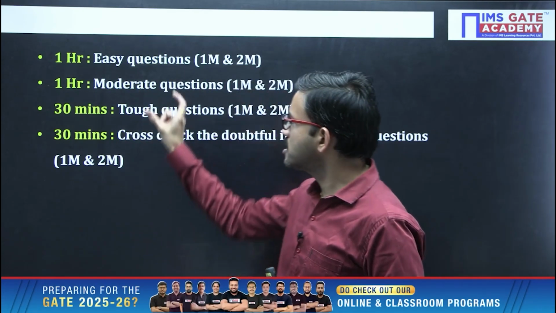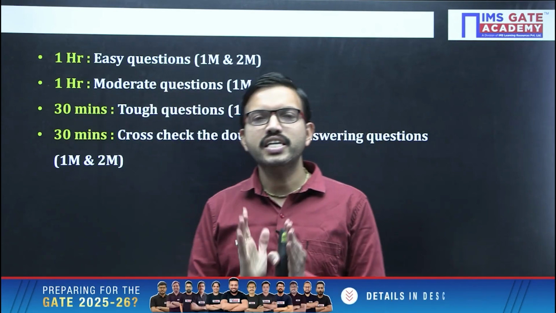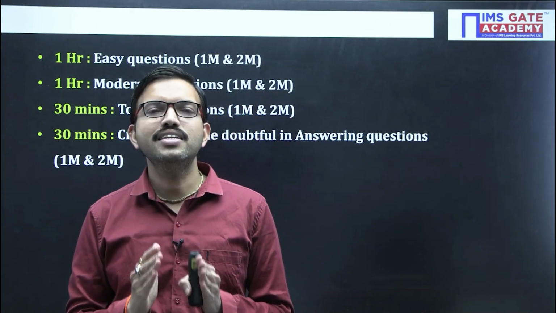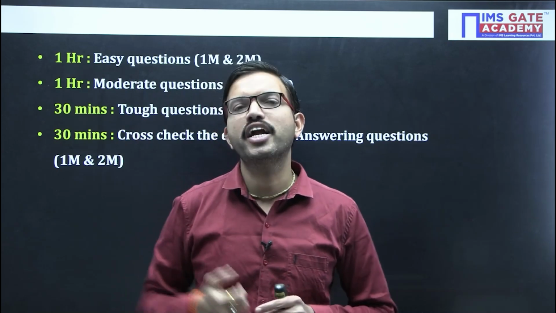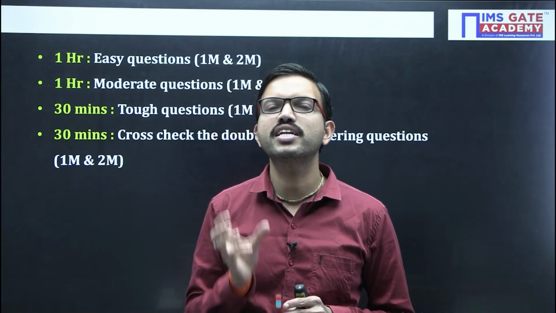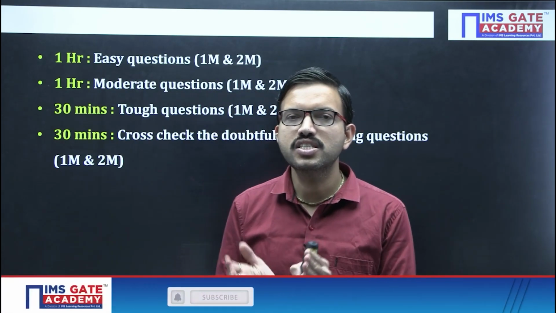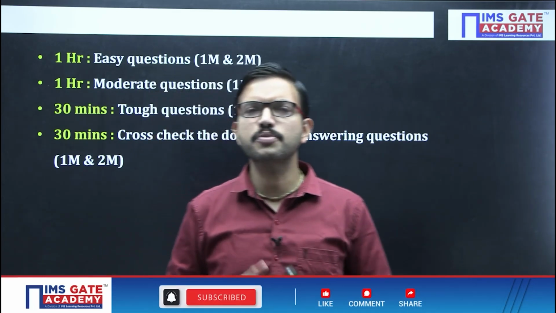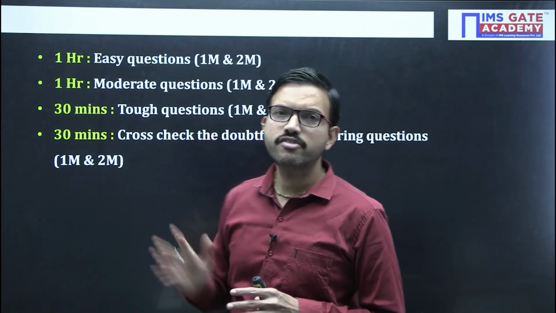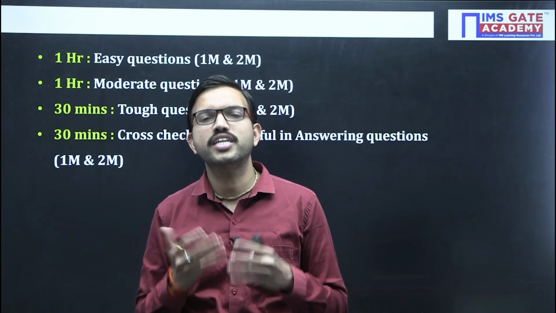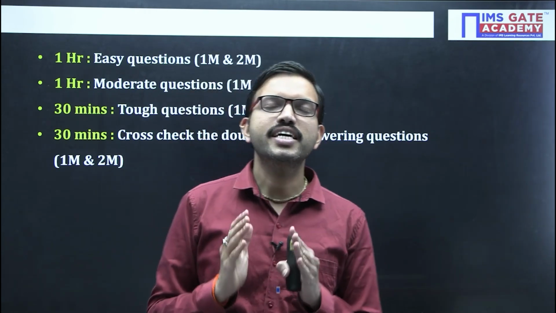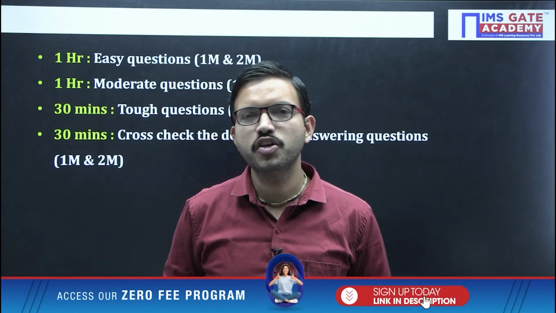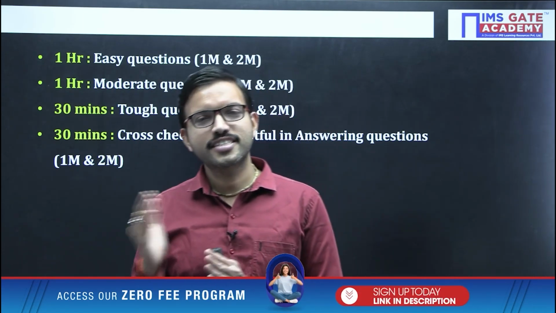Once you do this one round, count how many 1 mark questions you attempted, how many 2 mark questions you attempted, and the total number of marks. That itself will give you confidence: out of 65 questions, I am able to attempt this many and get this many marks. Suppose 10 questions are of 1 mark and 10 questions are of 2 mark; that means 30 marks you are able to attempt in 1 hour. Let us consider only 25 marks attempted. Still you are in the safer zone, right?